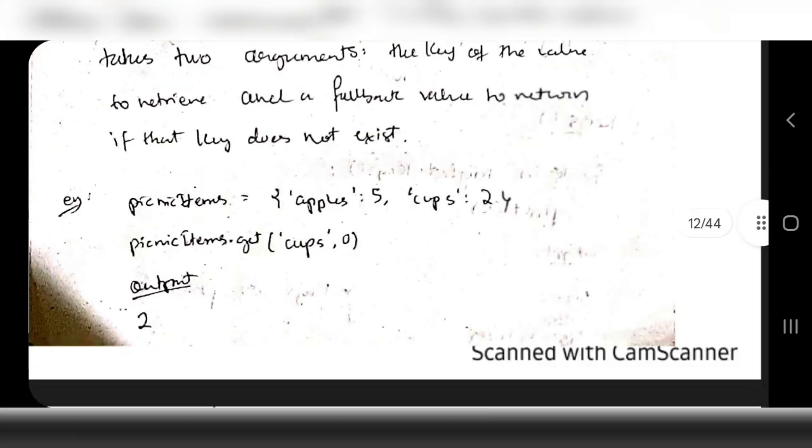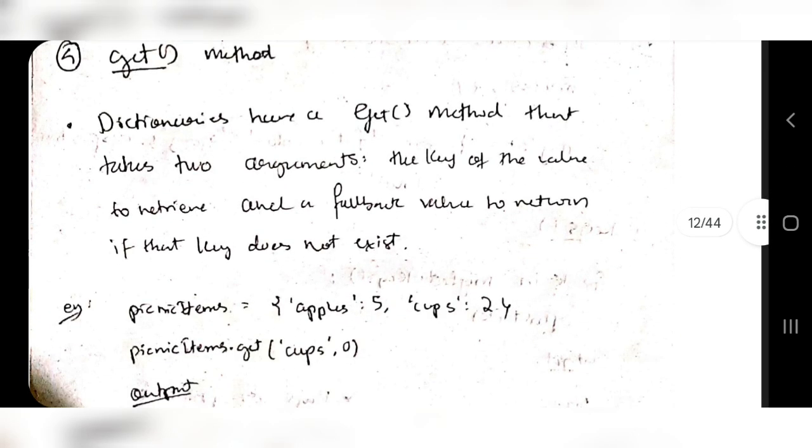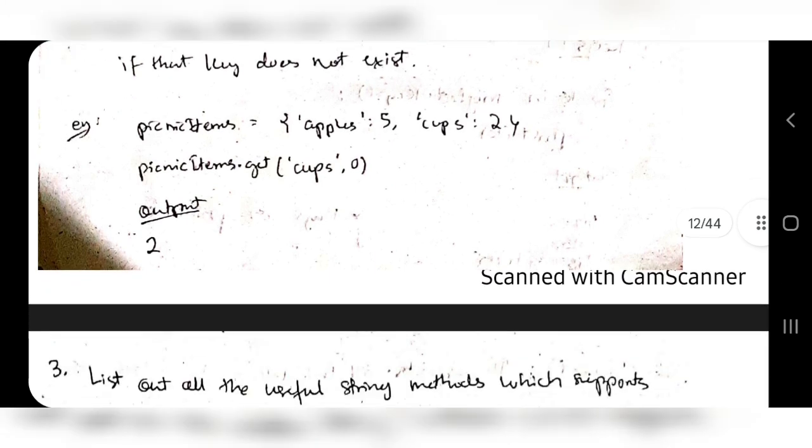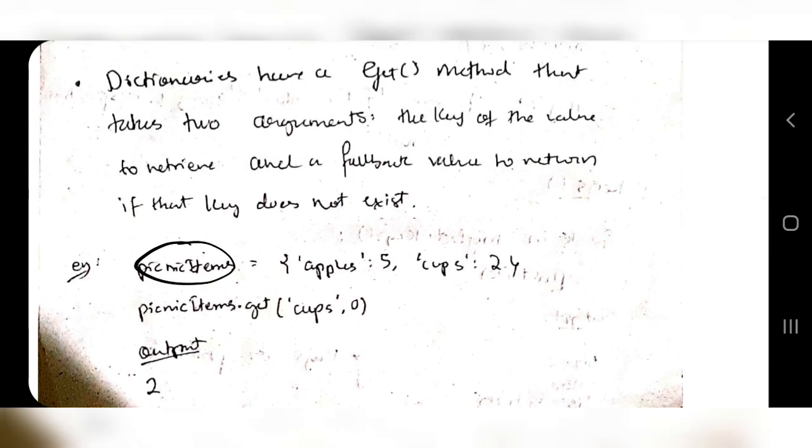Okay, and the last one is the get method. So what does the get method mean? Let me explain with an example. Suppose you have a dictionary picnic items. In picnic items you have apples. How many apples are there? 5 apples. How many cups are there? 2 cups. Okay, I don't have any pancakes. So for example, if I output pancake,